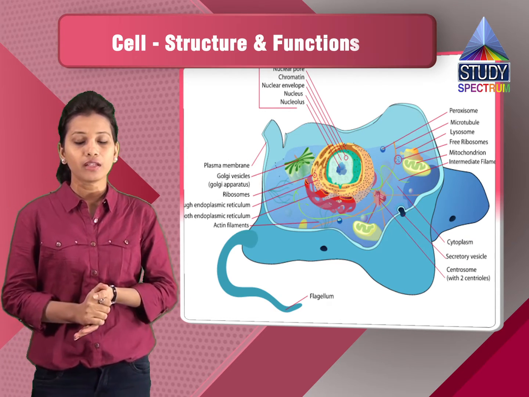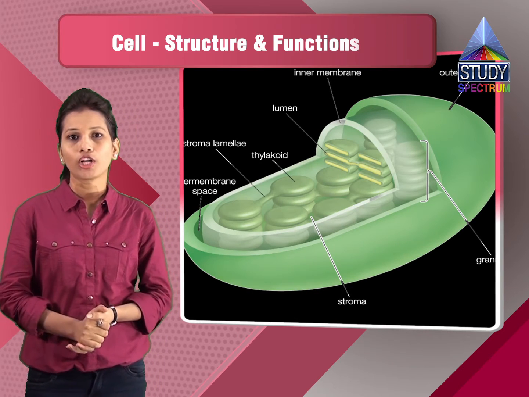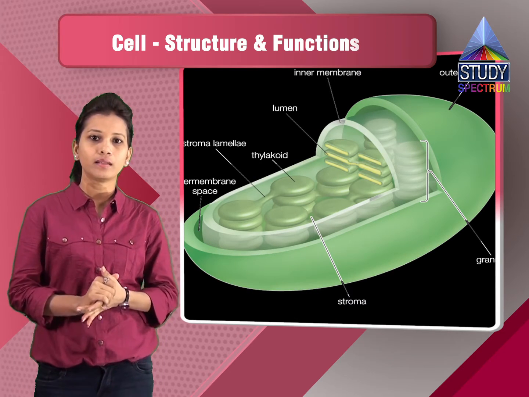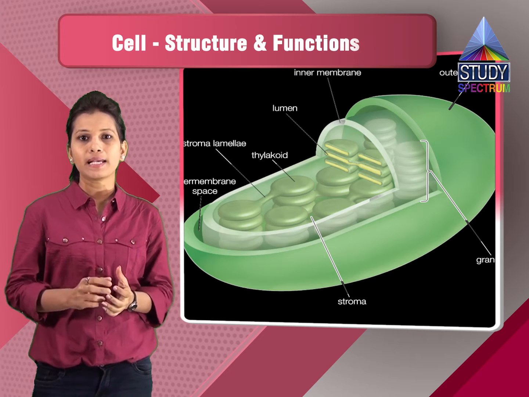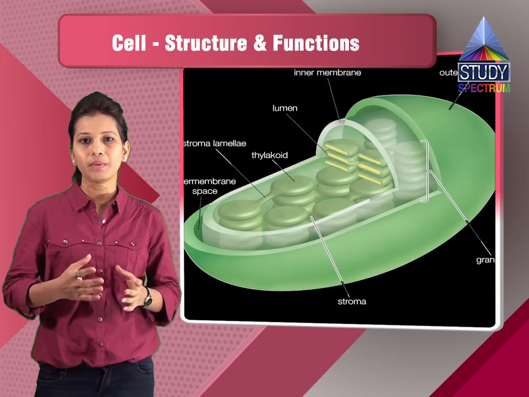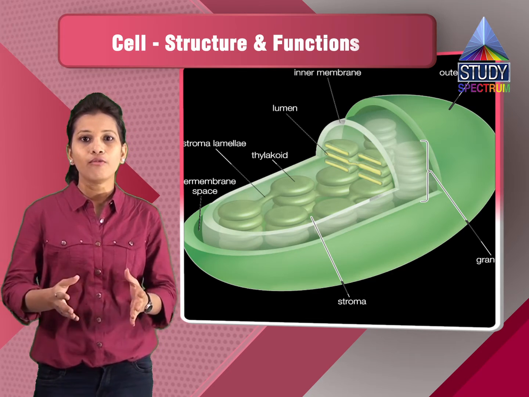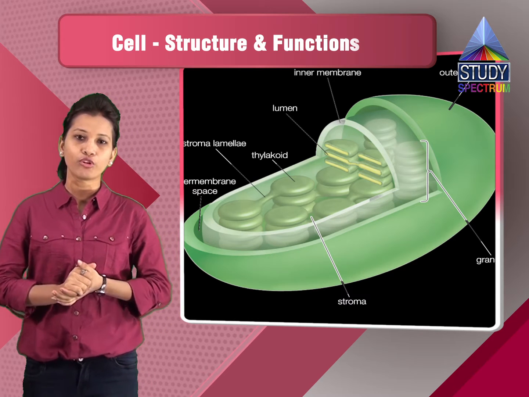Now if you see the various organelles like the plastids, the plastids are organelles which are present only inside the plant cell, because plastids contain chloroplast, and chloroplast contains chlorophyll, a green pigment which is helpful in photosynthesis.